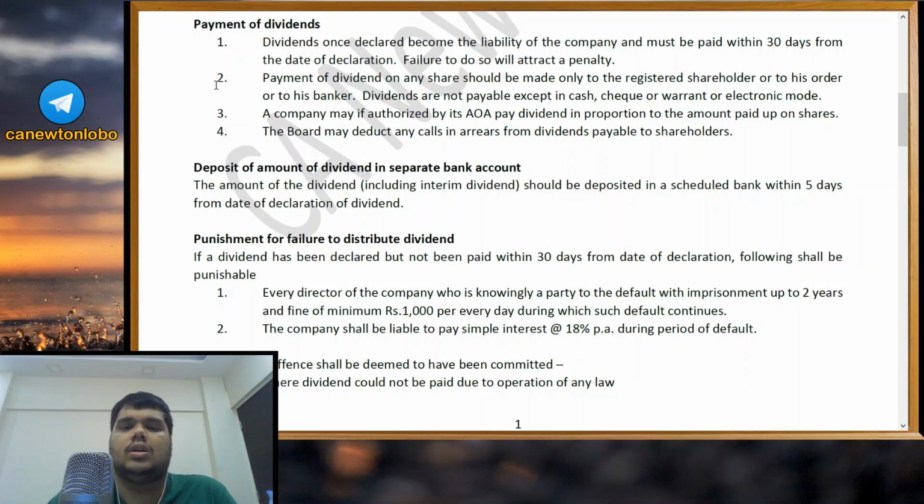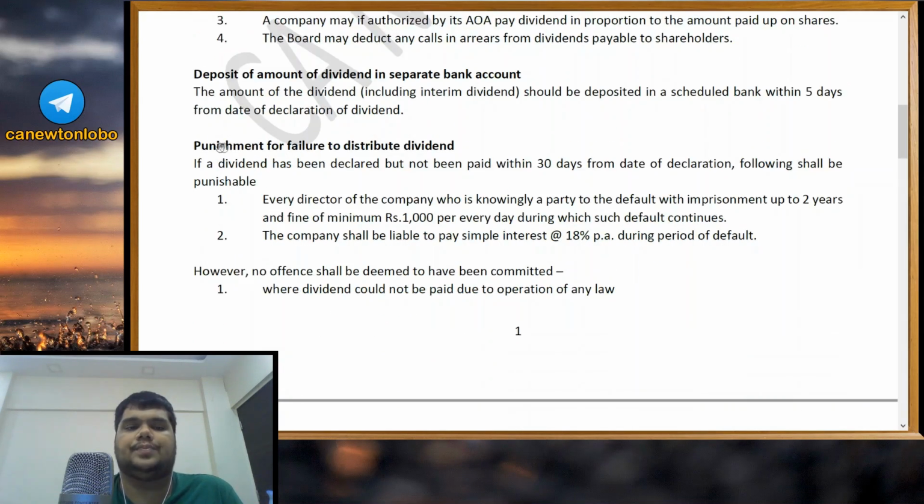So these are all the rules relating to dividends. What are the rules? First rule was you have to pay dividend within 30 days once it becomes a liability of the company, and if you don't do so, a penalty will be attracted. Payment should be made to the registered shareholder, the registered member, whoever's name the share is in. You can pay dividends only by cash, check, warrant or electronic mode. A company may pay dividend in proportion to the amount paid up on shares. A company may also deduct any calls and arrears before paying off dividend to the shareholders.